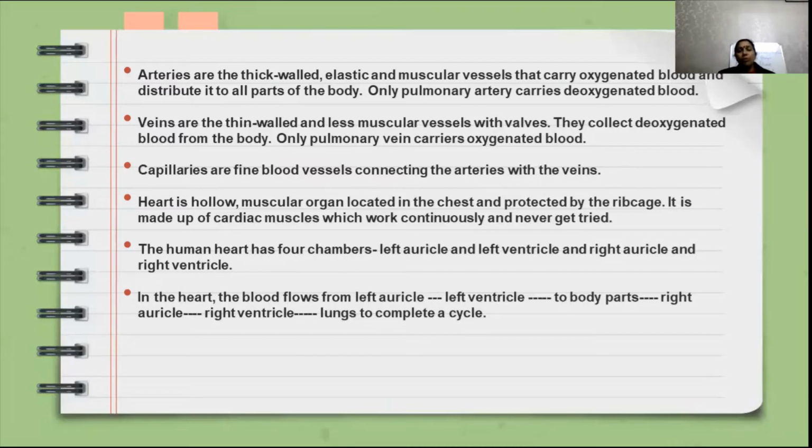We know that the heart is an important organ in the circulatory system, and this is a muscular organ. It is located in the chest cavity, or in the chest, and is protected by the rib cage. It is made up of one kind of muscle, and the name of the muscle is cardiac muscle. This cardiac muscle is very special because it works continuously and never gets tired. The human heart has 4 chambers, and the names of the chambers are: left auricle, left ventricle, right auricle, and right ventricle.